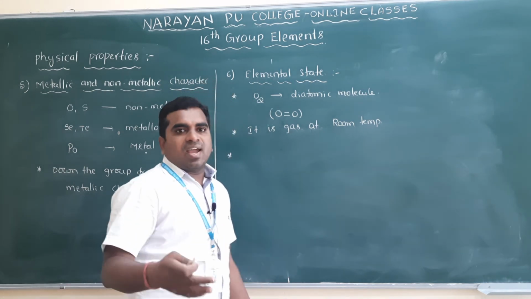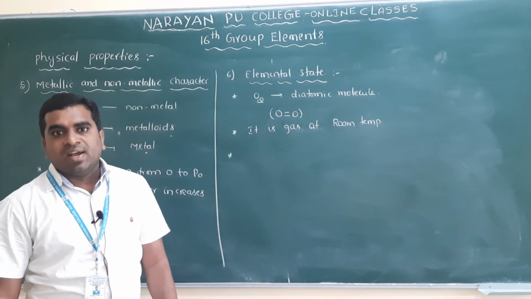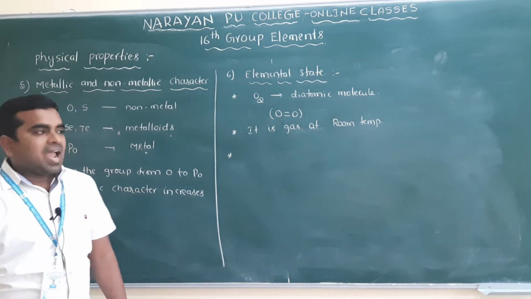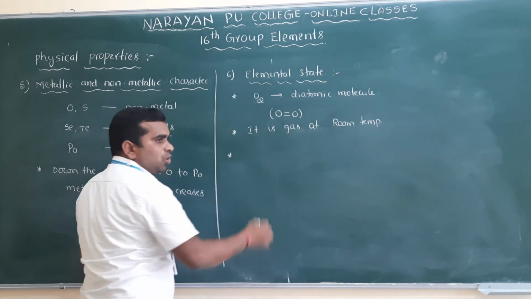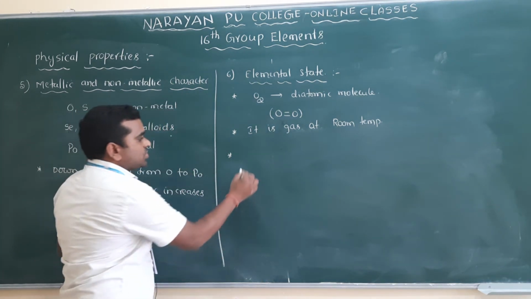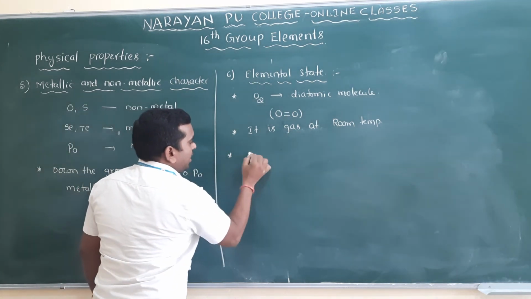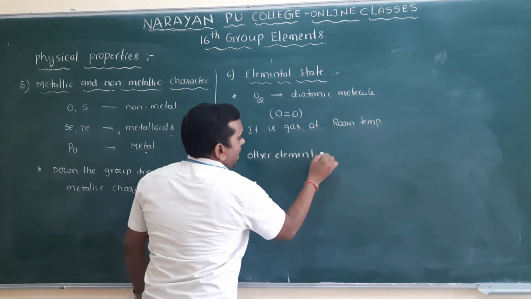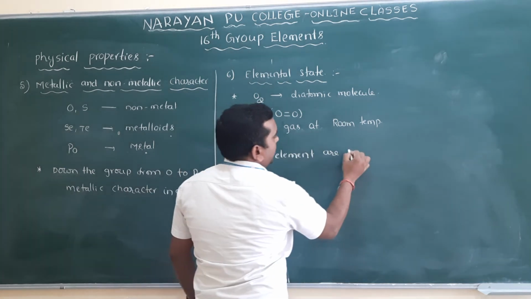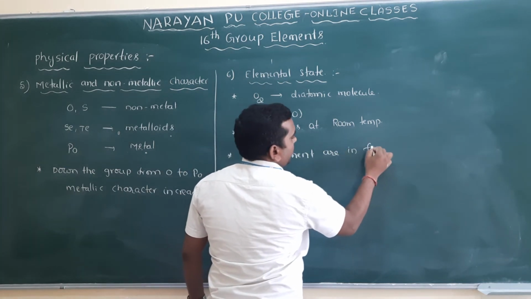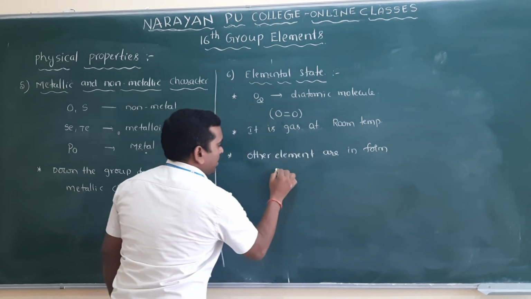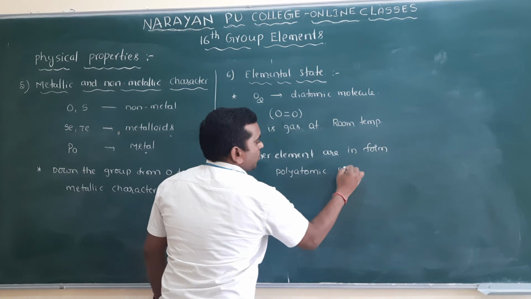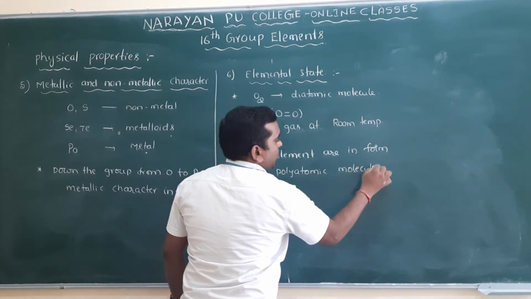So they are connected together by single bonds, and they are in the form of polyatomic molecules.